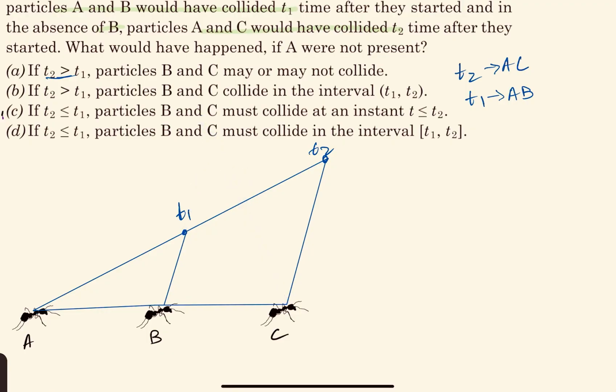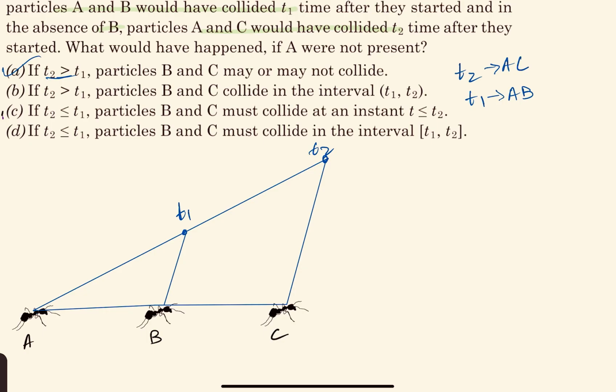Now, if T2 is greater than T1, particles B and C collide in the interval T1 to T2. So we have just discussed that if T2 is greater than T1, what happens? So that does not happen. That's not correct. Okay, B is not correct. A would be correct. Okay. Then let's see option C.